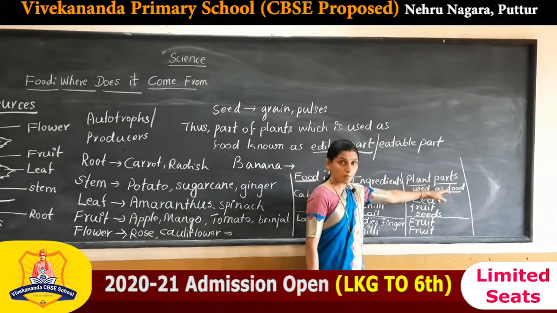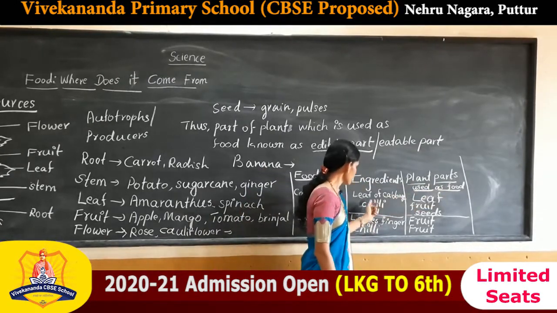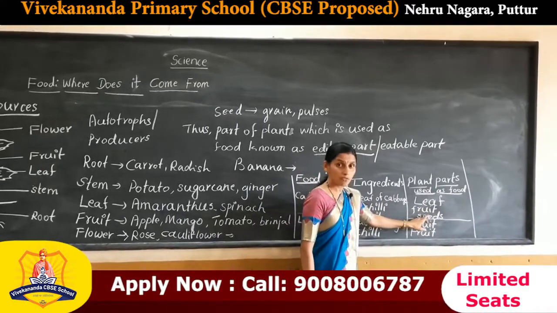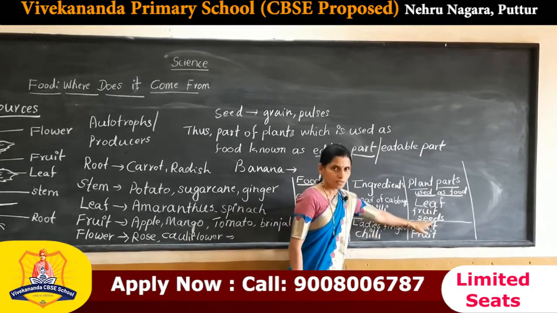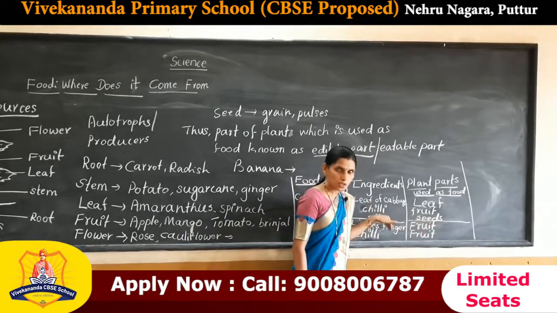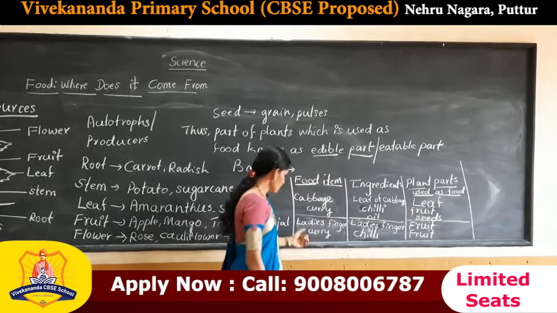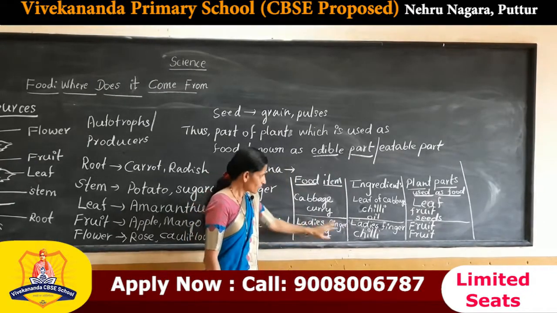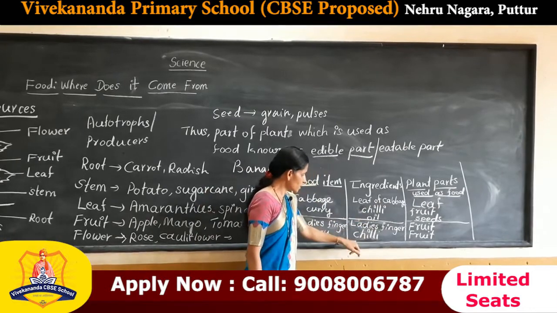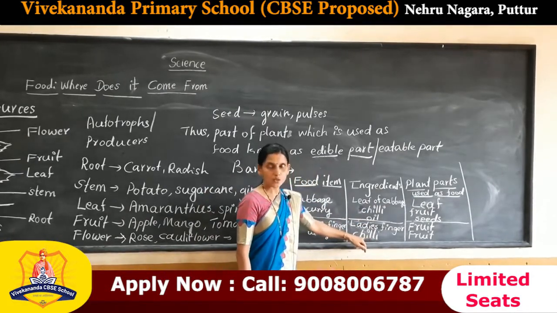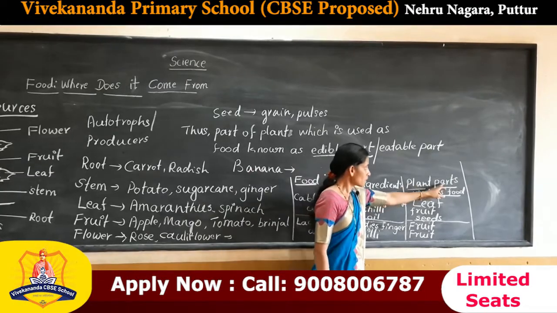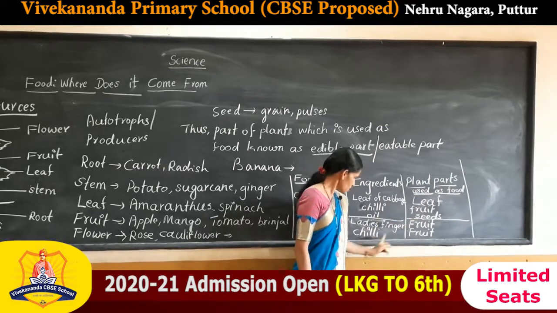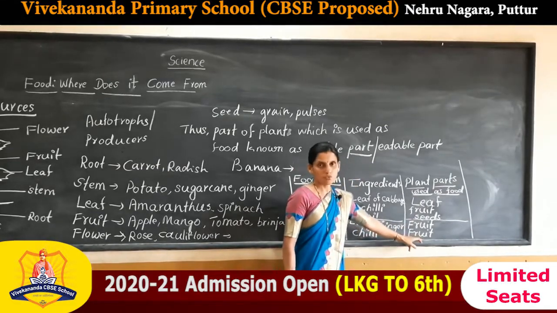Cabbage is a leaf, chili is a fruit, and we obtain oil from seeds. Next one, lady's finger curry. The ingredients used are lady's finger, chili and spices. Lady's finger is a fruit and chili is also a fruit.